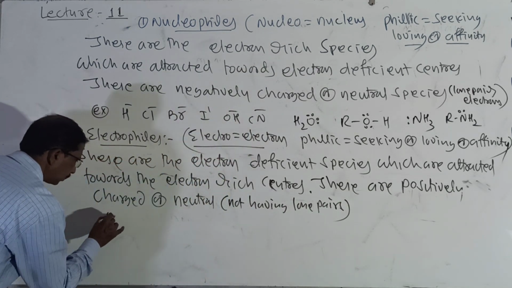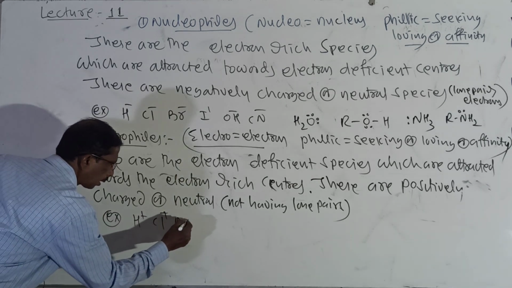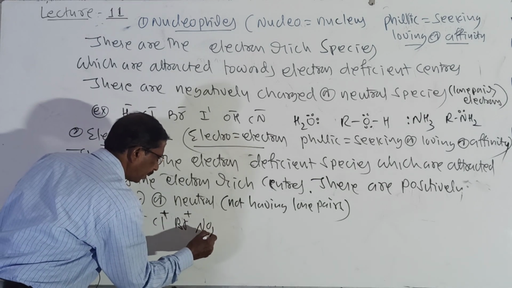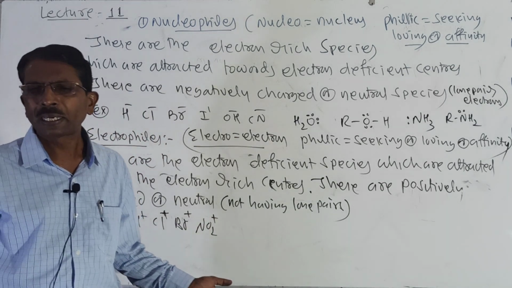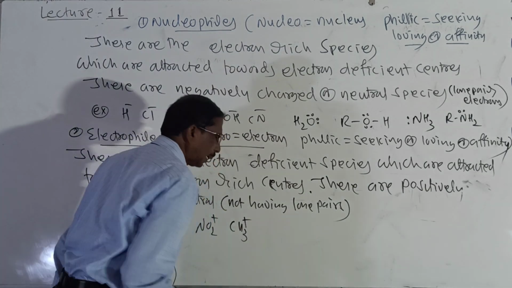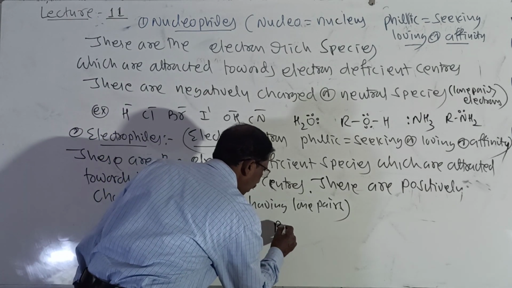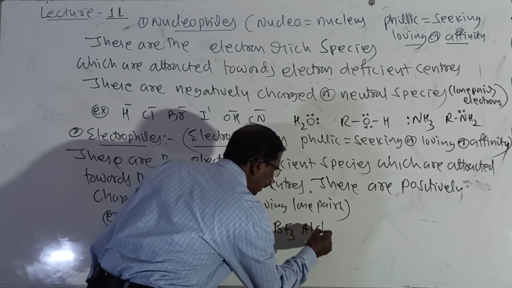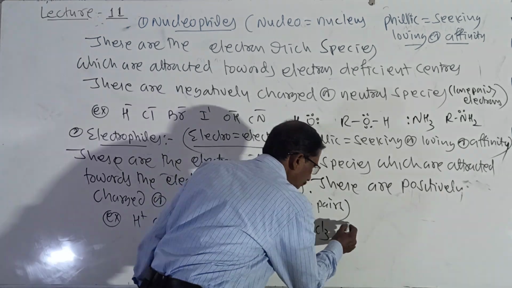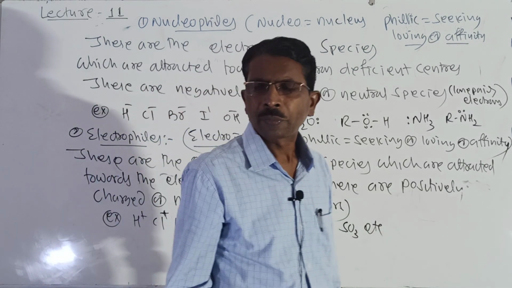I will add examples: H plus, Cl plus, Br plus, and NO2 plus. You may write any that is positive, and CH3 plus, like this. And you may write neutral ones: BF3, AlCl3, boron trifluoride, aluminum chloride, SO3, etc. These are all called neutral electrophiles.